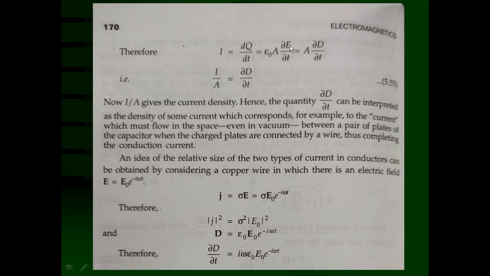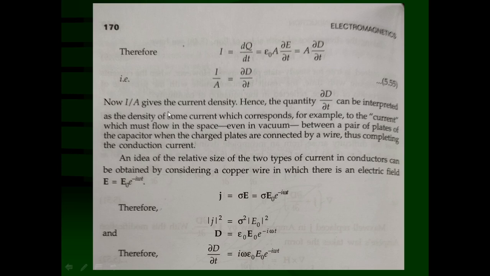This is a vector, remember here it is not mentioned, but it is bold, so it is understood that they are supposed to be vector quantities. Now, if A is taken to the denominator on the left hand side, I upon A is equal to del D upon del t. What is I? Current, and A, area of the plates. That means current through unit area of the plate, that is current density. So, this represents some kind of current density.